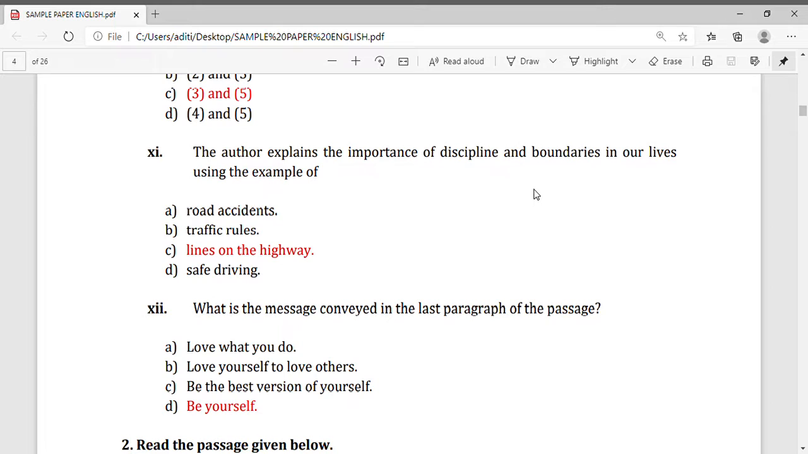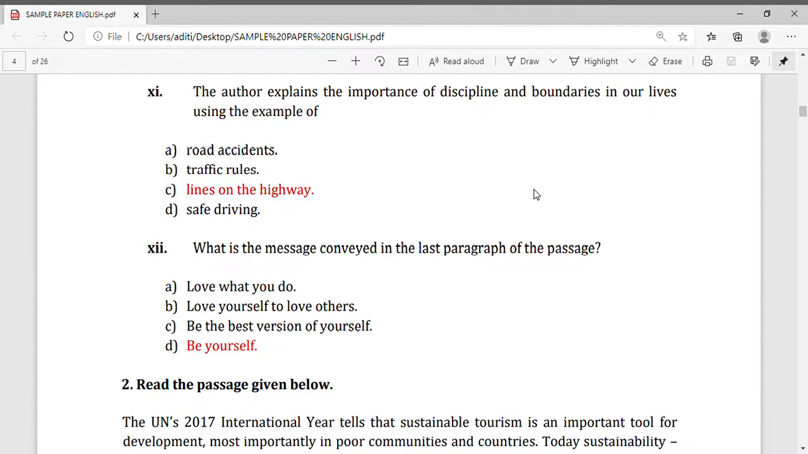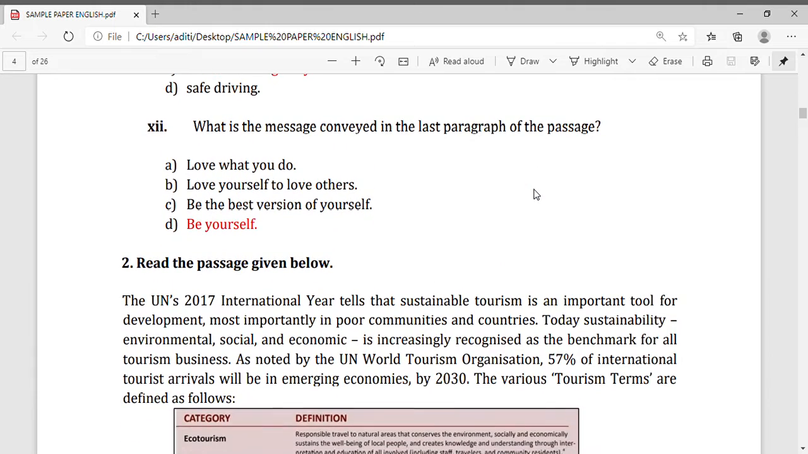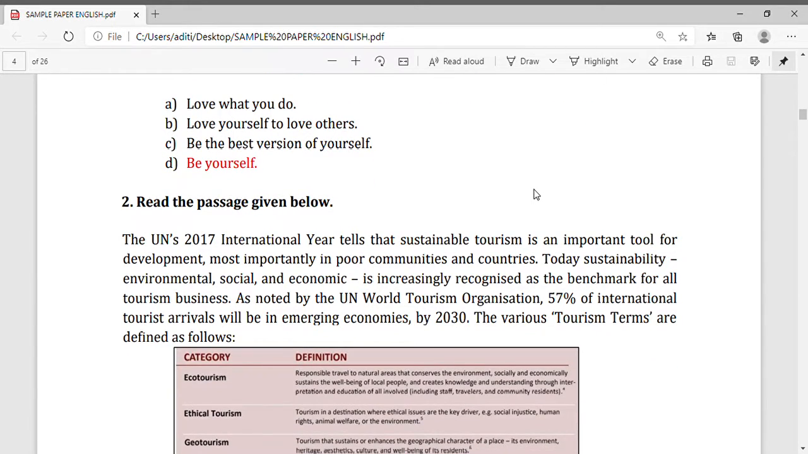The author explains the importance of discipline and boundaries in our lives using the example of lines on the highway. The options given are A, B, C, D, and the correct option is C. Now, question number 12: What is the message conveyed in the last paragraph of the passage? Four options are given. The correct answer is "be yourself." That is the correct answer.